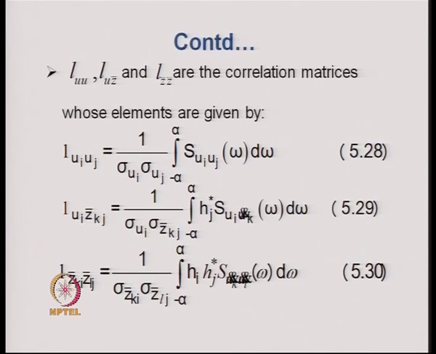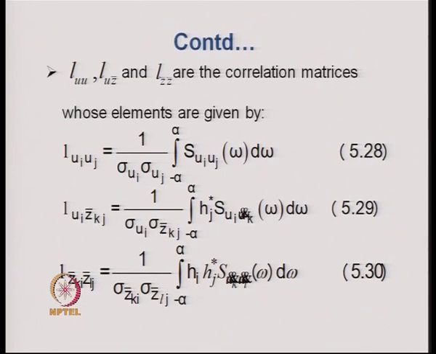Similarly, sigma Z bar lj is the standard deviation of the generalized displacement for the jth mode from the lth support. Within the integration we have Hi Hj star.